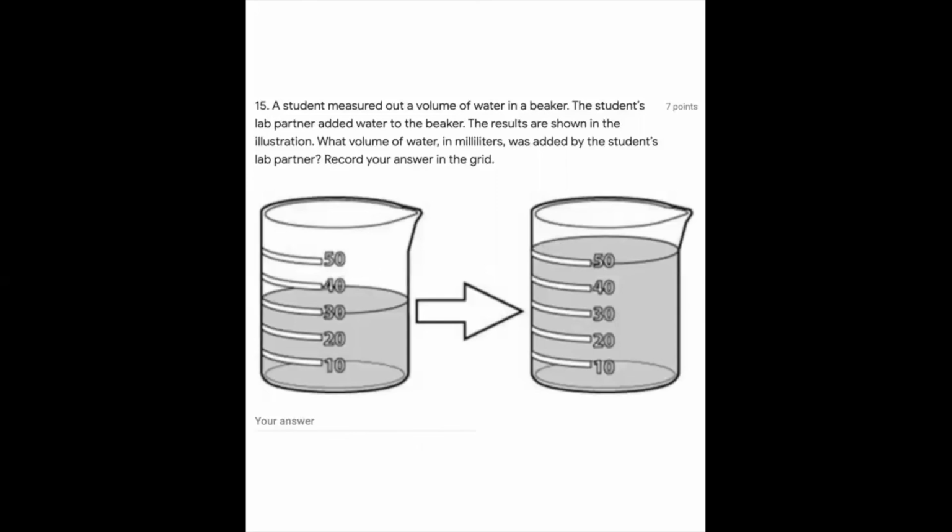A student measured out a volume of water in a beaker. The student's lab partner added water to the beaker. The results are shown in the illustration. What volume of water in milliliters was added by the student's lab partner? Record your answer in the grid.